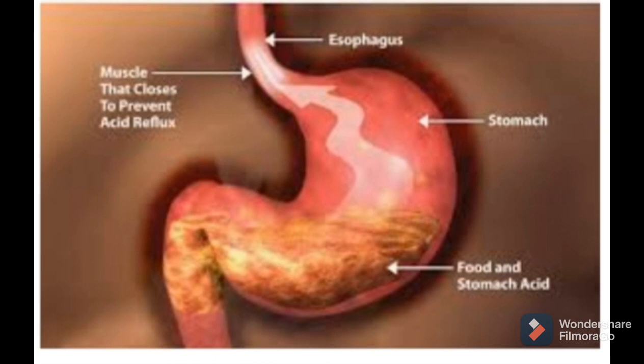It is dilute acid, not concentrated. Now if that acid is concentrated, what will happen, students? Our stomach will burn due to this acid. It causes burning and inflammation of the inner lining of the stomach. That's why this acid is not so concentrated, it is dilute acid.